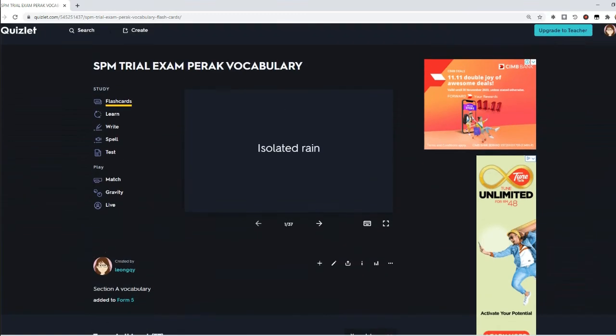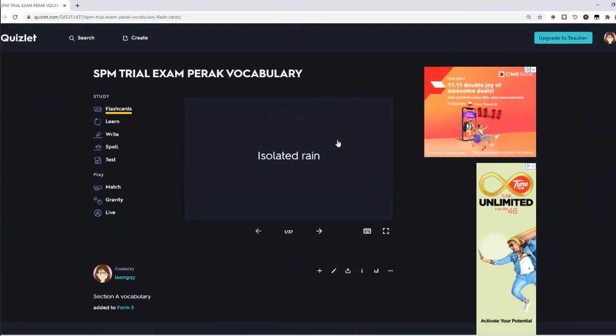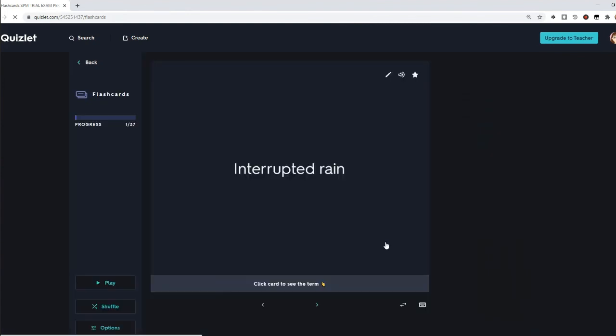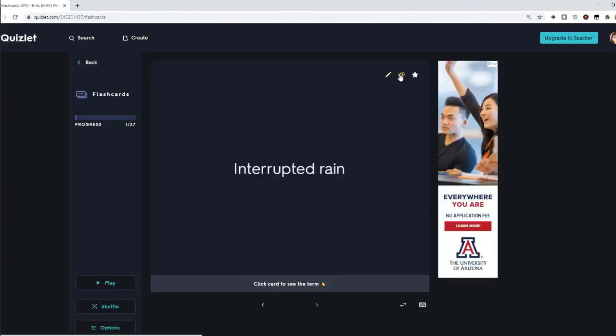If you would like to use the flashcards, all you need to do is click the flashcard and the meaning will come out here. If you would like to listen to the pronunciation while you use your flashcards, you need to go into full screen, like this. You press full screen, and then you can also click audio. Interrupted rain. Okay, and then the audio will read it out for you. Okay, so let's go back.